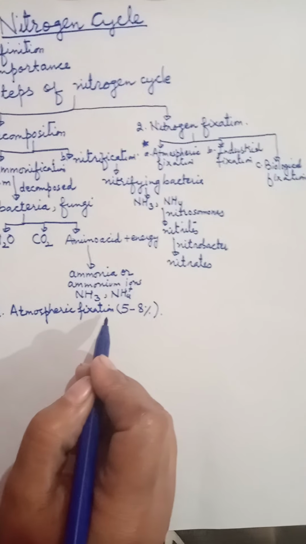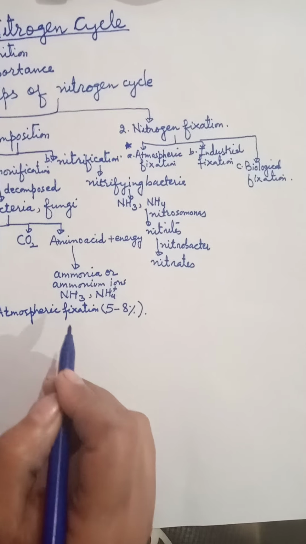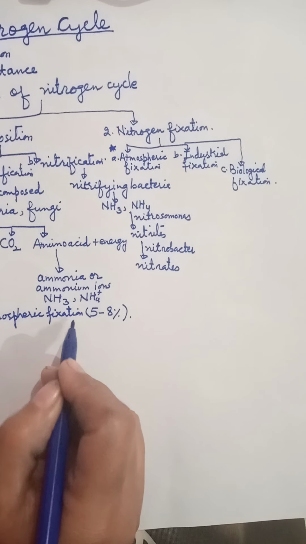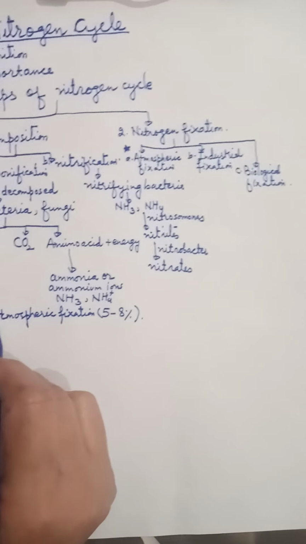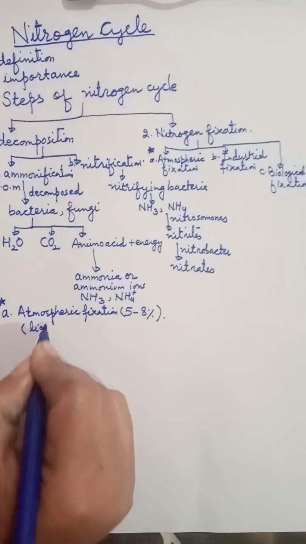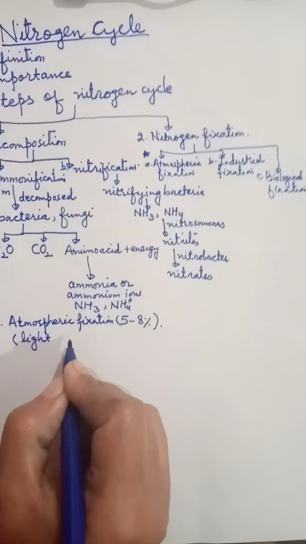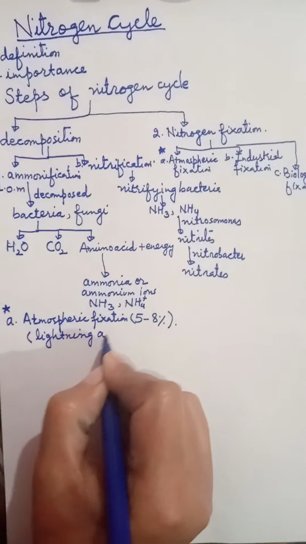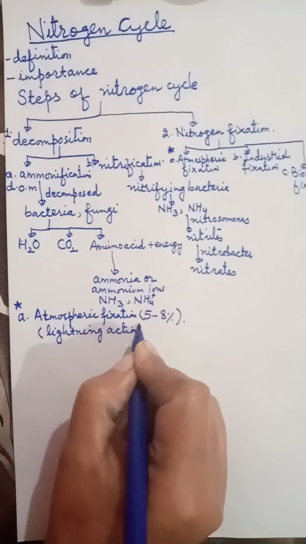Then these are carried by the rain into the soil, where they can be absorbed by the plants. So this kind of fixation, which occurs with the help of lightning action, is called atmospheric fixation, and 5 to 8% of nitrogen is fixed in this way.